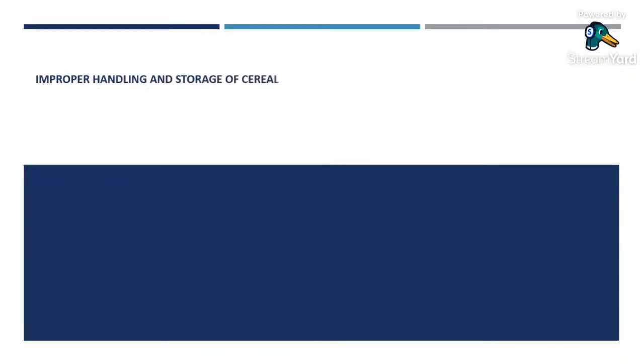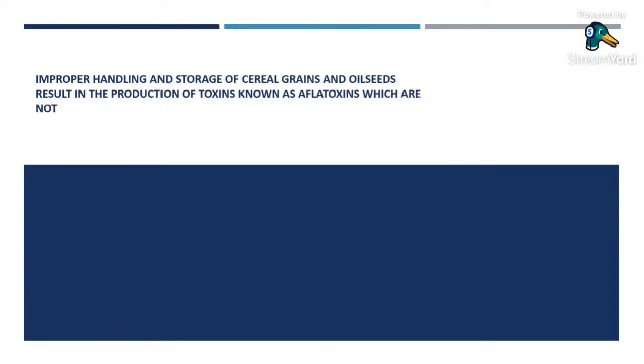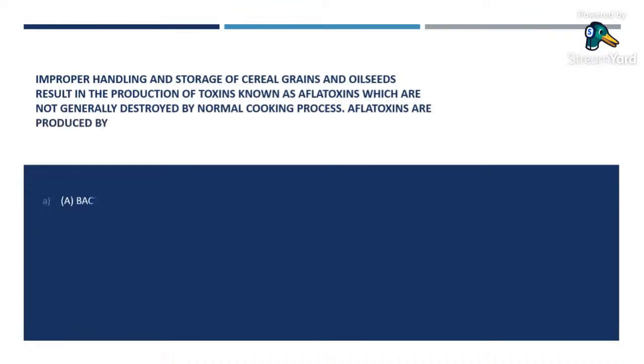Improper handling and storage of cereal grains and oilseeds result in the production of toxins known as aflatoxins, which are not generally destroyed by the normal cooking process. Aflatoxins are produced by A. Bacteria, B. Protozoa, C. Molds, D. Viruses. These aflatoxins are produced by fungus, and fungus are molds. So the correct answer here is C.